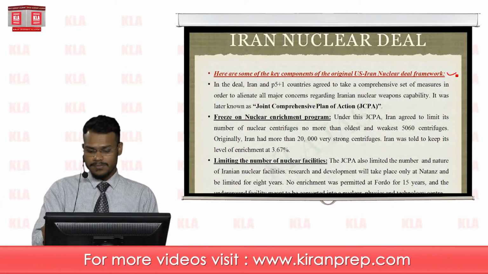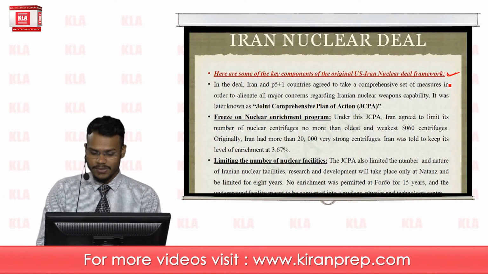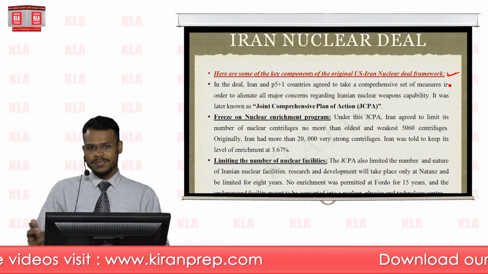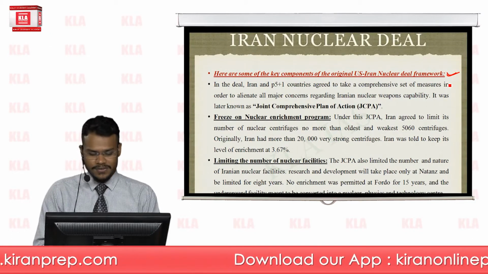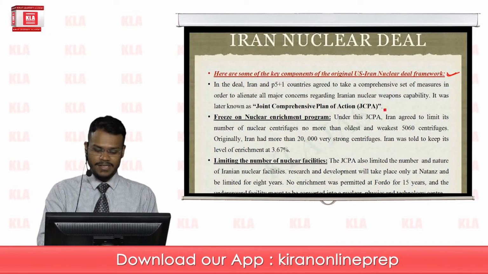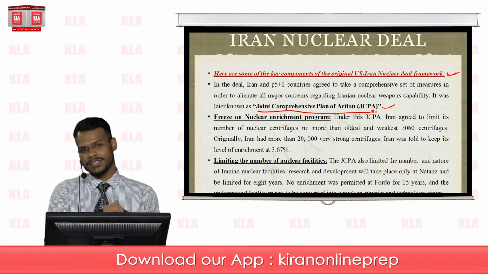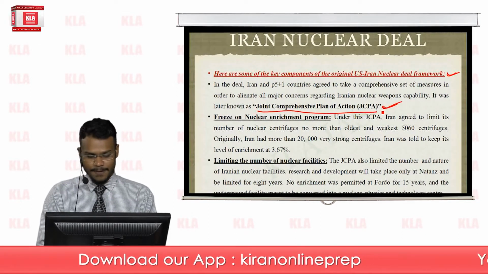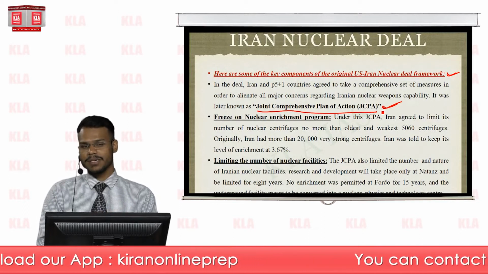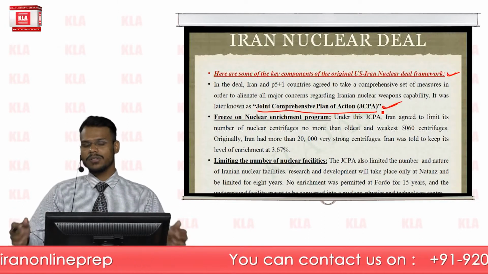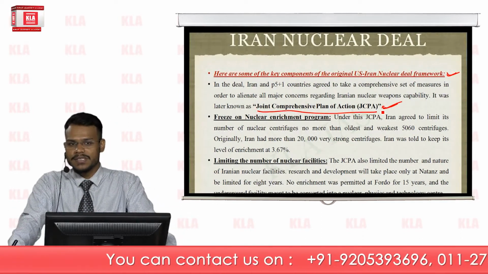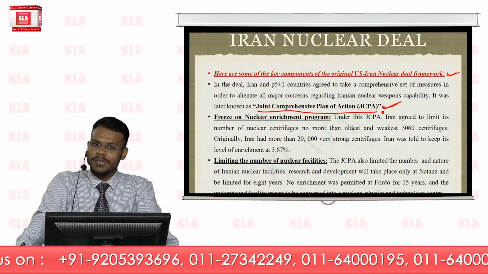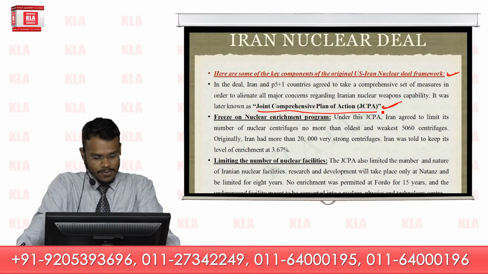So here are some key details of the original United States-Iran nuclear deal. All the actions under this deal are known as the JCPOA, the Joint Comprehensive Plan of Action. This plan is the outcome of this deal, and it outlines all the important responsibilities and actions that were expected of Iran as well as the P5+1 countries.